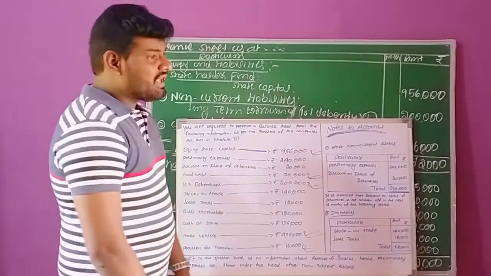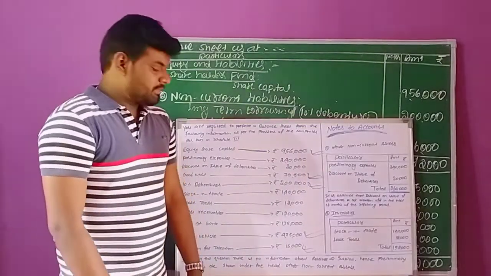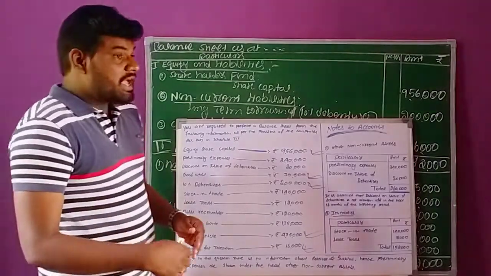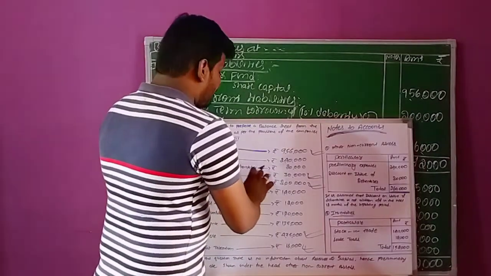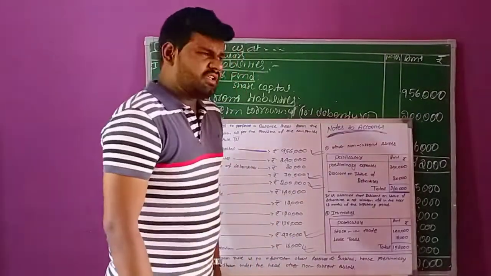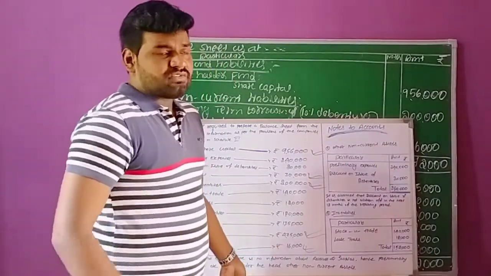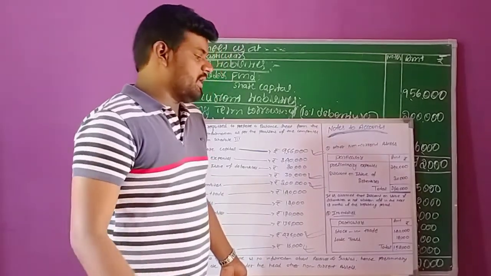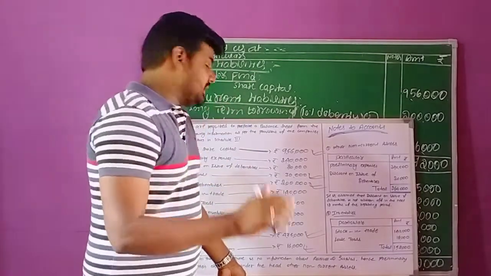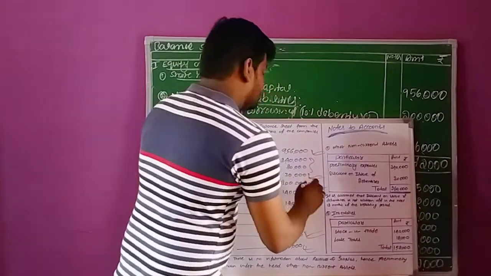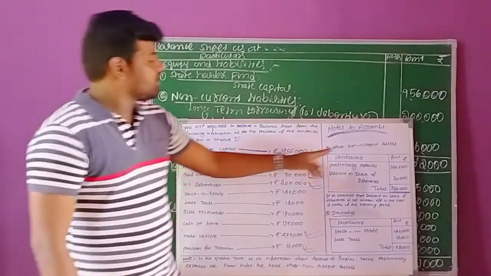But in this question, reserves and surplus are not mentioned. In this situation, we can assume the preliminary expenses are a non-current asset. Similarly, discount on issue of debentures is 20,000 rupees. This discount on issue of debentures is completely written off within the next 12 months of the reporting period. So we can consider both transactions as related to other non-current assets, right?